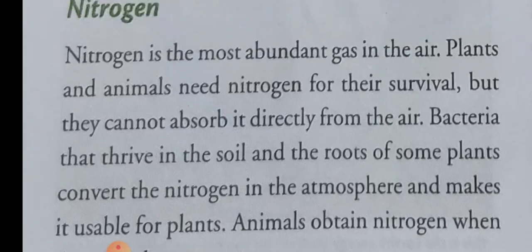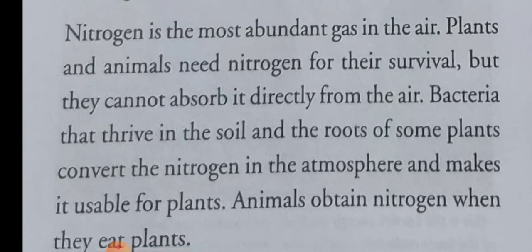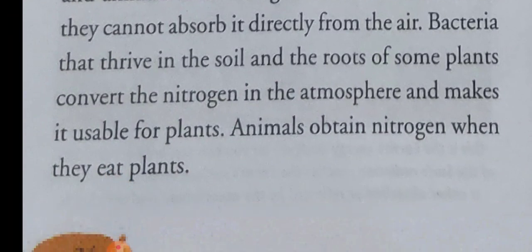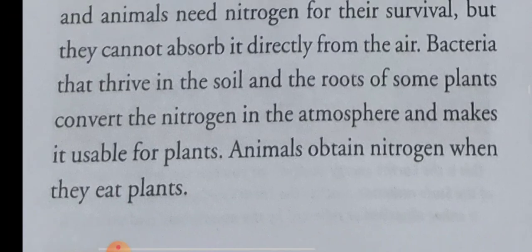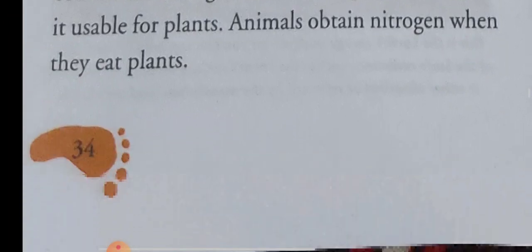Plants use nitrogen from the soil, and the roots of some plants also convert nitrogen in the atmosphere. And animals obtain nitrogen when they eat plants. So in this way they use nitrogen: they cannot get nitrogen directly from the air, but indirectly they can get nitrogen from the air.